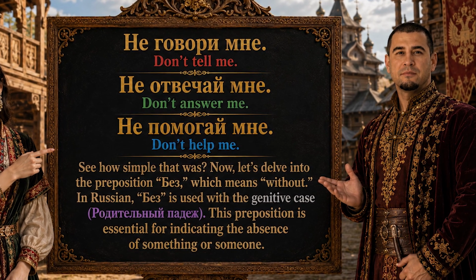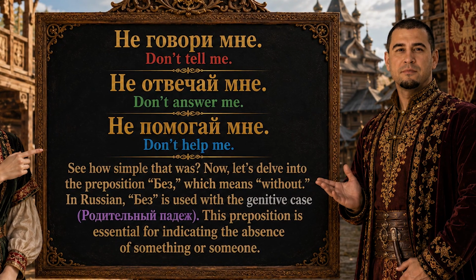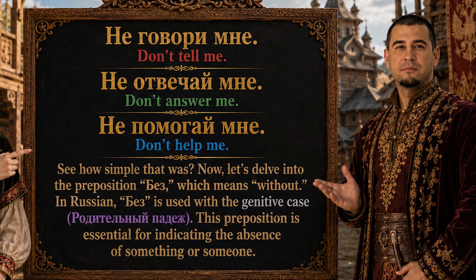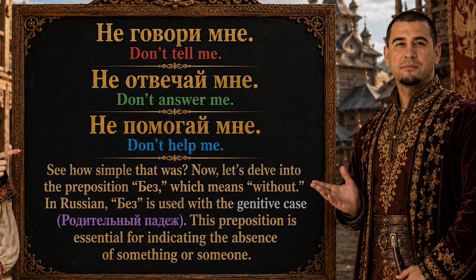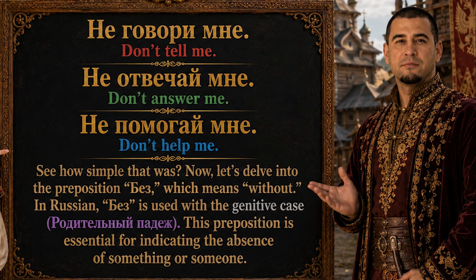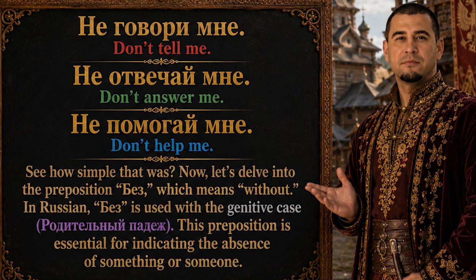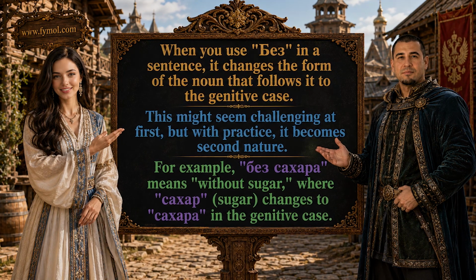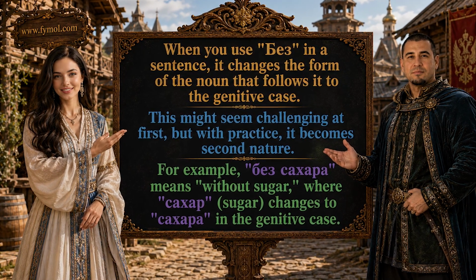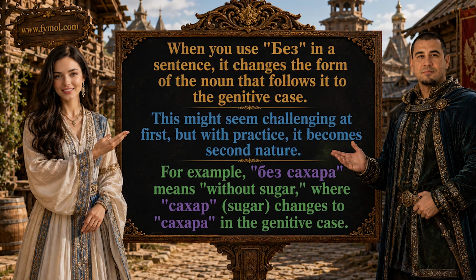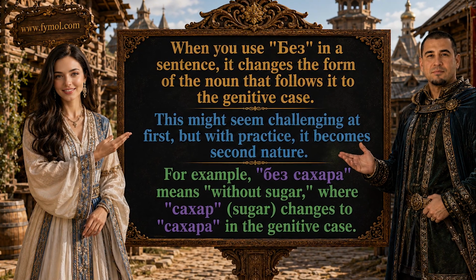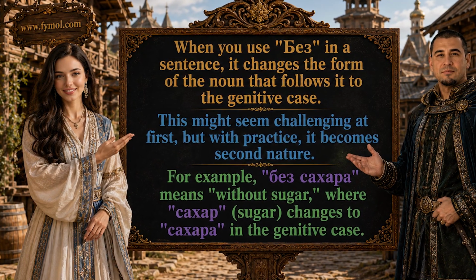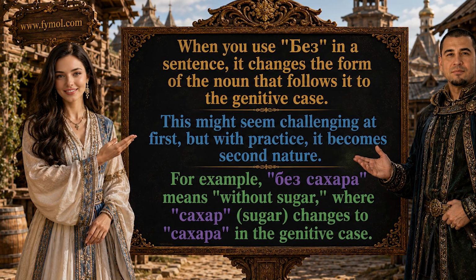Now, let's delve into the preposition bez, which means without. In Russian, bez is used with the genitive case. This preposition is essential for indicating the absence of something or someone. When you use bez in a sentence, it changes the form of the noun that follows it to the genitive case. This might seem challenging at first, but with practice, it becomes second nature.